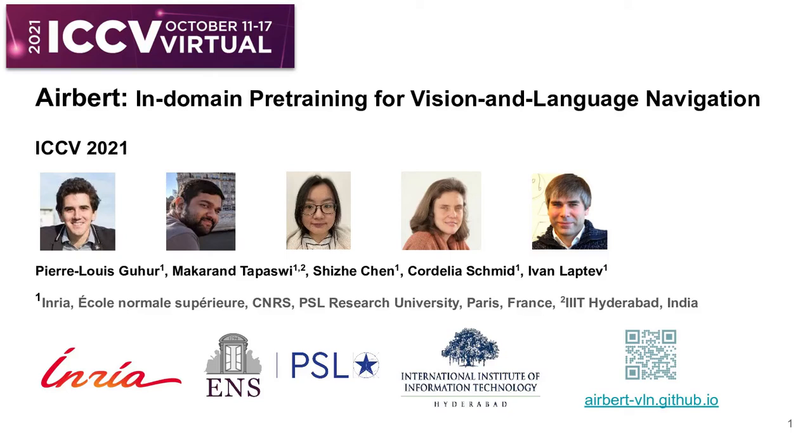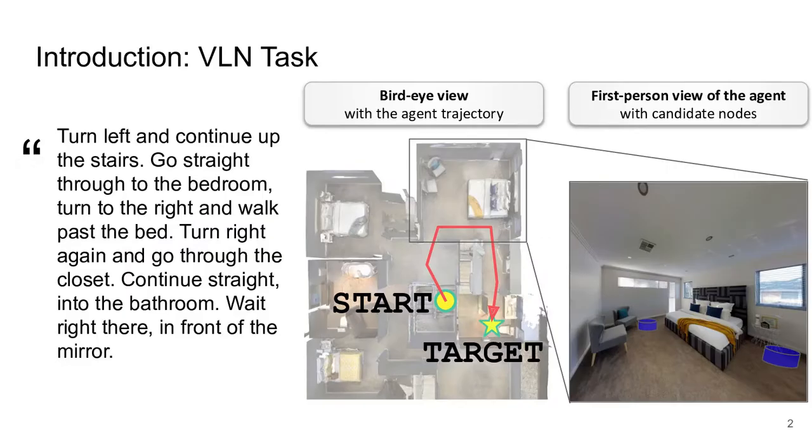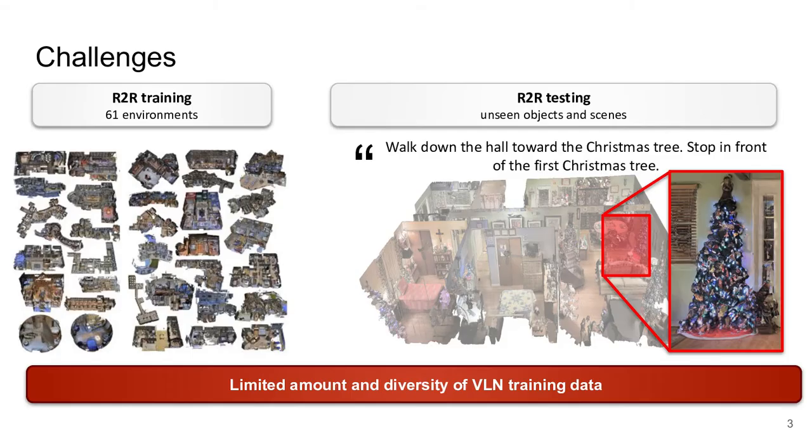Hi, we present Airbird, our pre-trained model that achieves state-of-the-art performance on two datasets in Vision, Language, and Navigation, VLN. In VLN, an agent is required to follow natural language instructions and navigate to a specific destination in an unseen house. Methods in this area build a joint representation of instructions and RGB panoramic observations by relying on data.